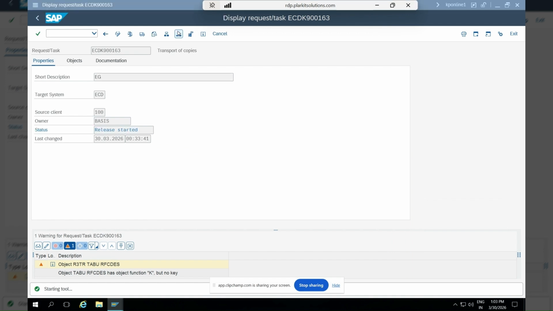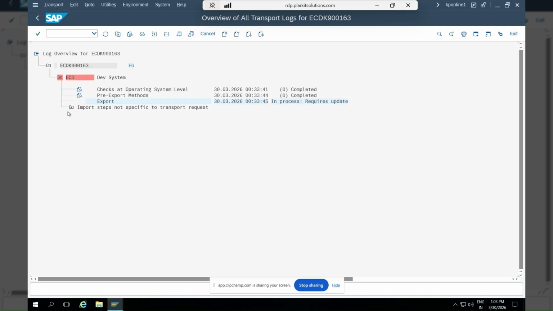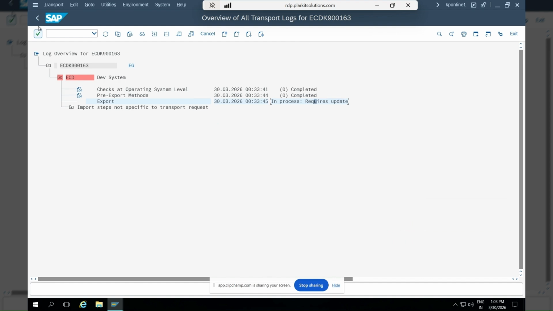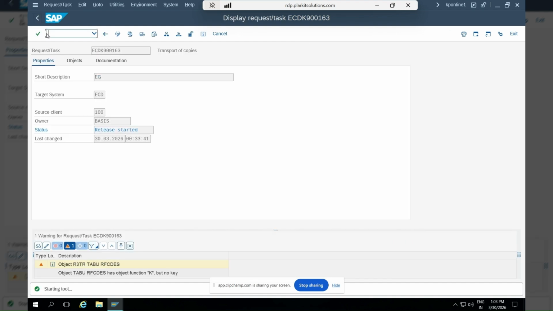This is release started. Okay, requires update. So basically, this is the way a transport request is created. Okay, starting tool. This is getting updated. Let's wait for this to happen in the background.